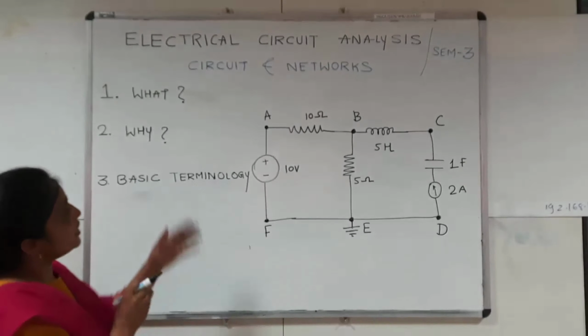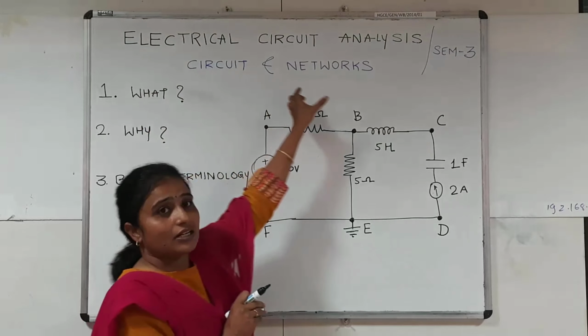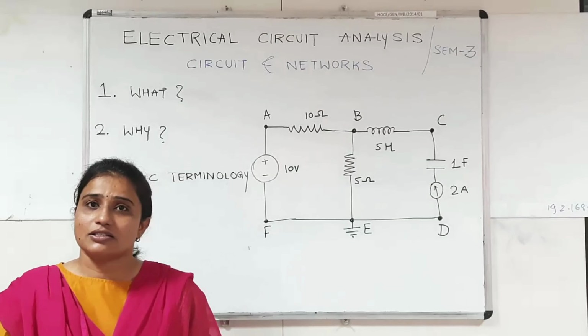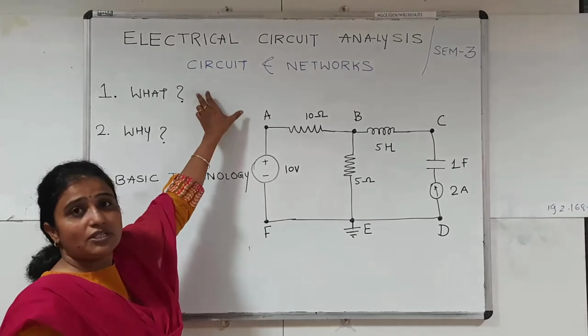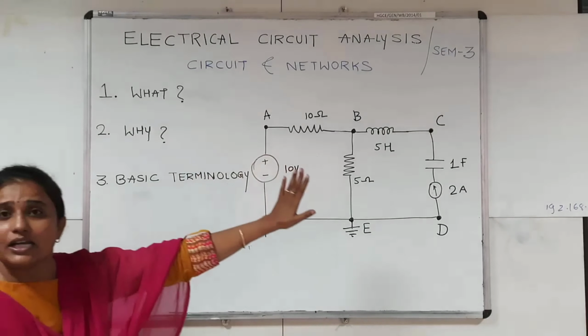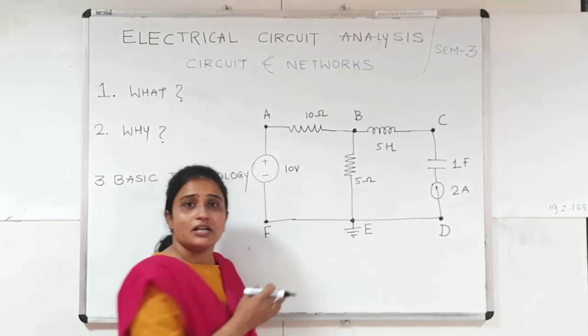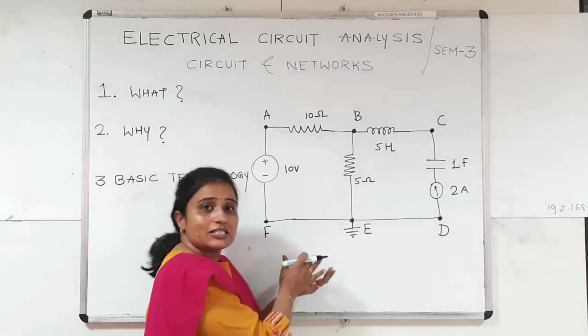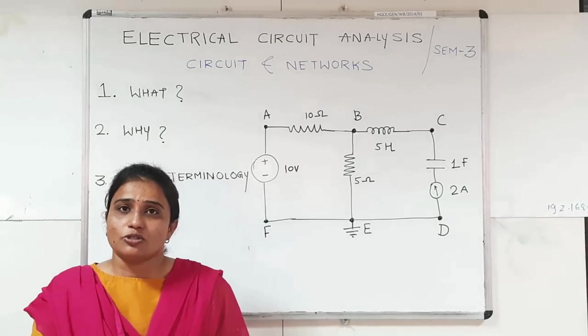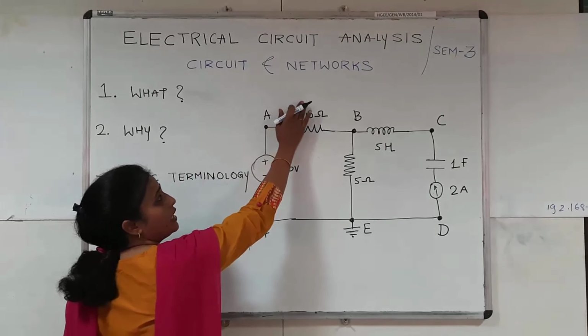Now the next name is circuit and networks. As we know, electrical circuit is simply called a circuit, so here the meaning of circuit is the same as electrical circuit. Now what do you mean by networks? Network is nothing but a group of various components. So network is nothing but one type of circuit. So both are synonym words. So this is the meaning of circuit and network.